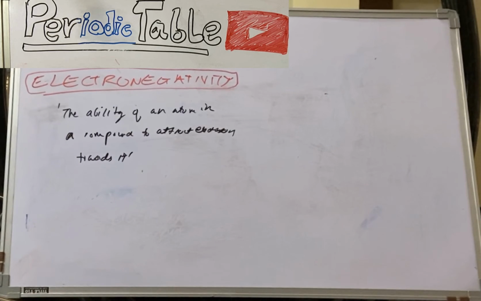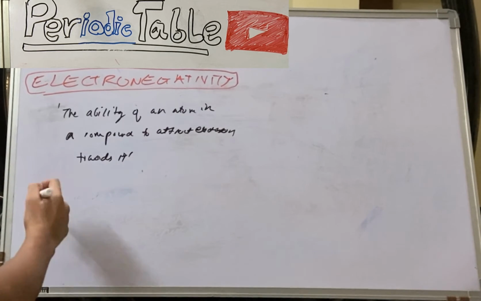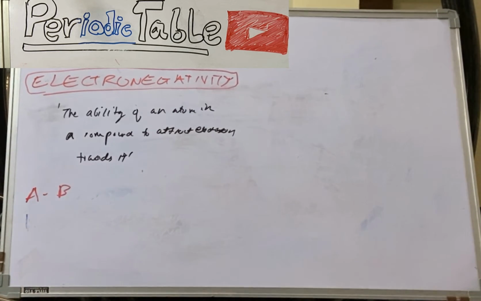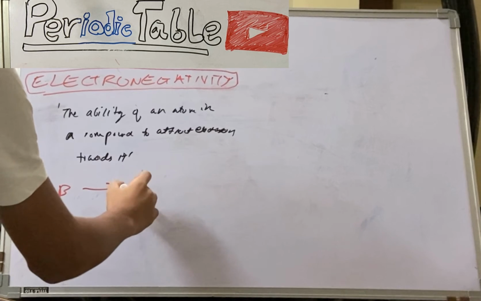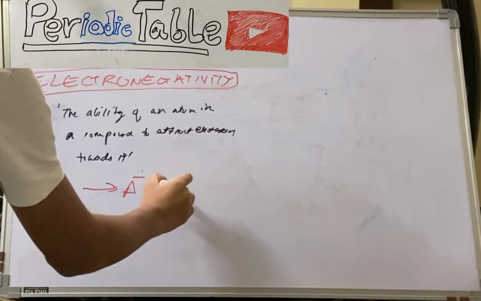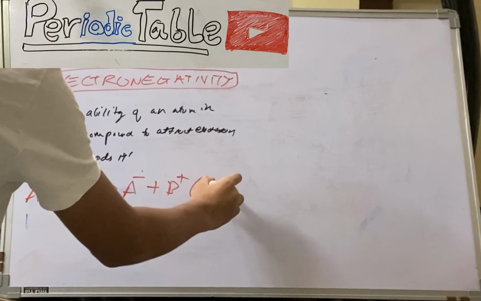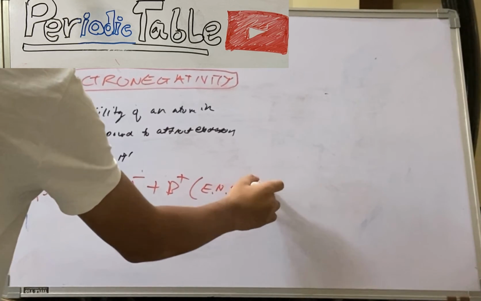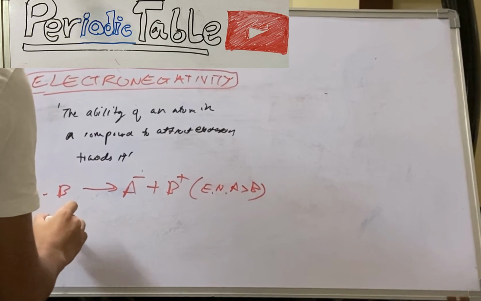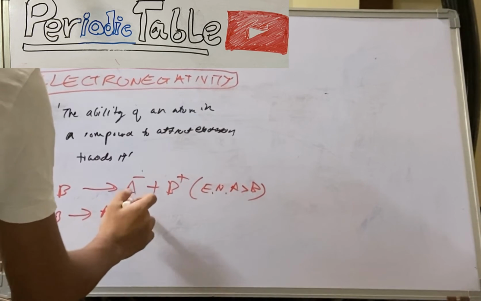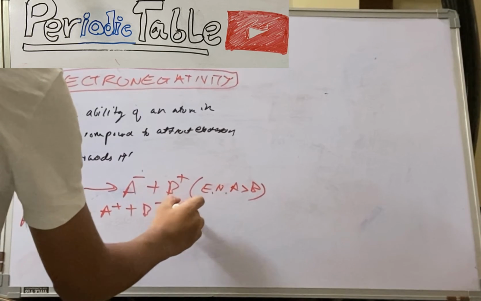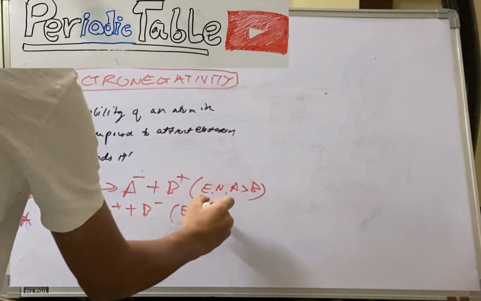Now there is a very important thing to discuss over here. When we compare electronegativities, it can be done in the following way. If we have a covalent or ionic bond like A minus B, and it is heated, and normally it is broken down into A minus and B plus, then you can say electronegativity of A is more than B. However, if it gets broken down in the form A plus and B minus, then electronegativity of B is more than A.